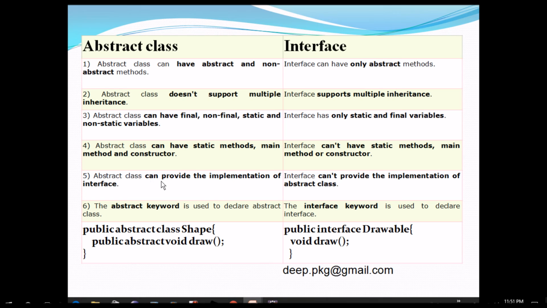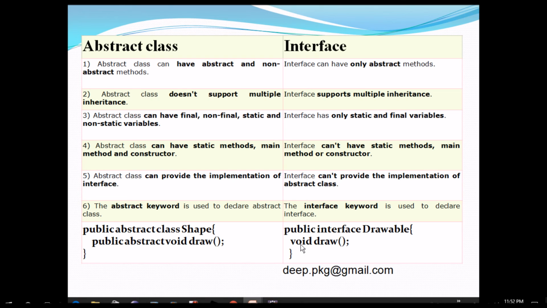Abstract class can provide the implementation of interface, but interface can't provide the implementation of abstract class. The abstract keyword is used to declare abstract class, but in the interface we use interface keyword. This is a simple example of abstract class, and here is a simple example of interface.